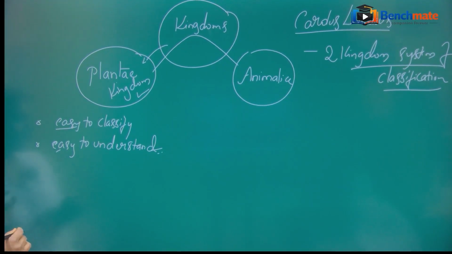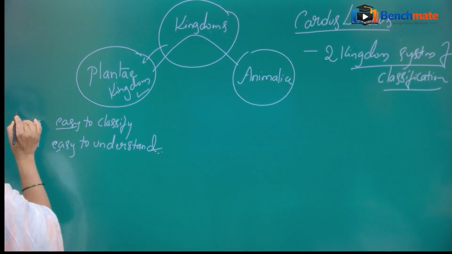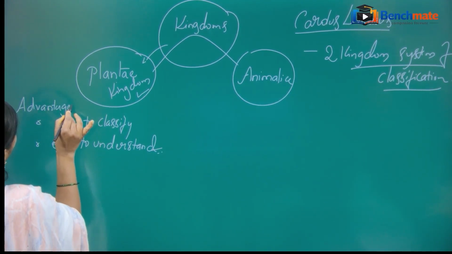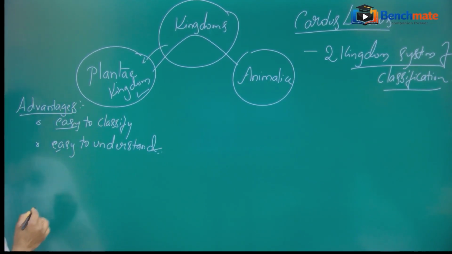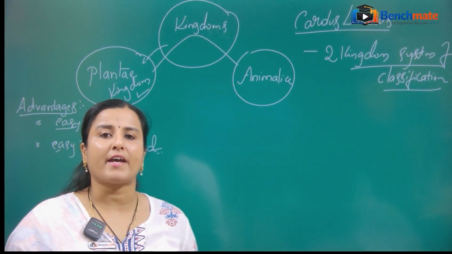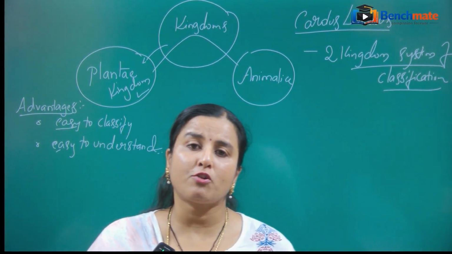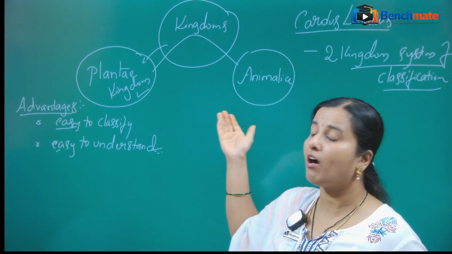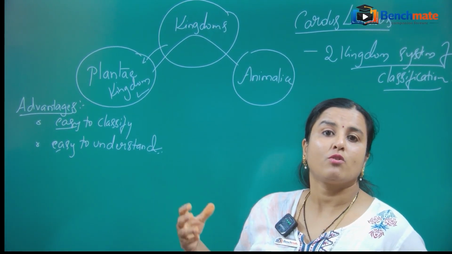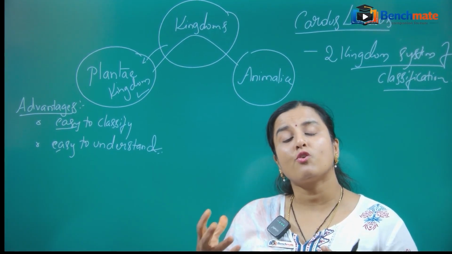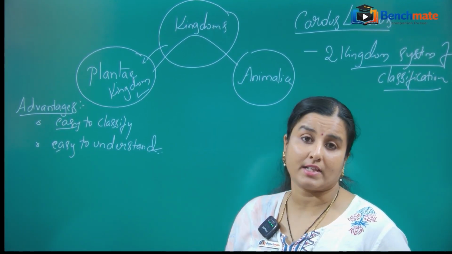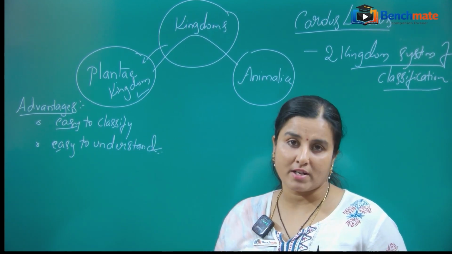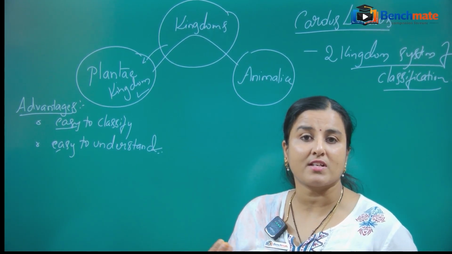Yes, but apart from this, these are all advantages. See, a large group of organisms are there and they do not belong to any of these kingdoms, either Plantae or Animalia. So he has included those organisms also in this. So though it is having the advantages, this system is having certain drawbacks.